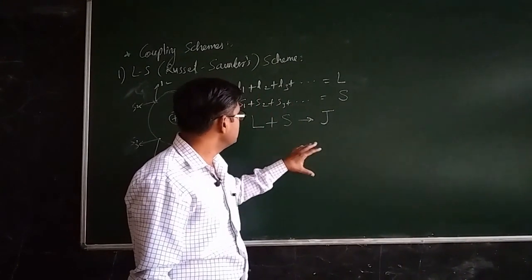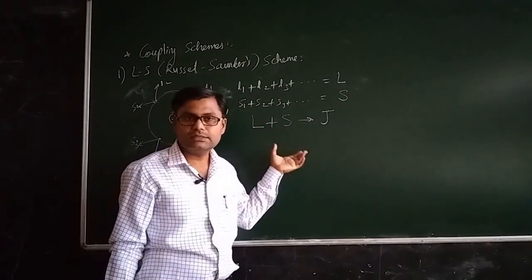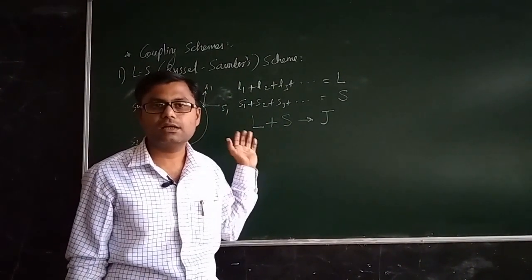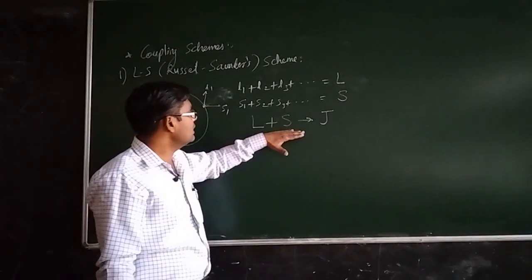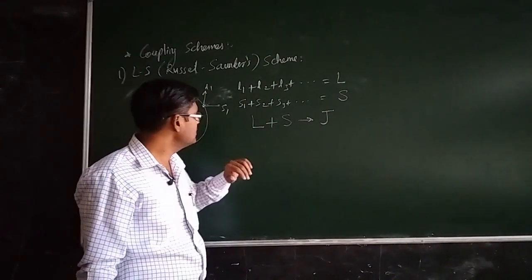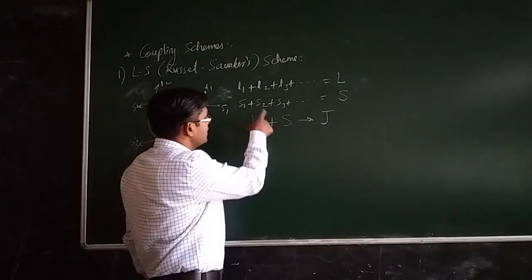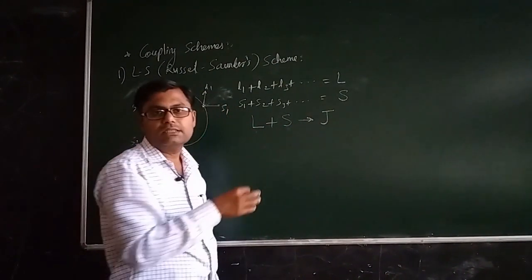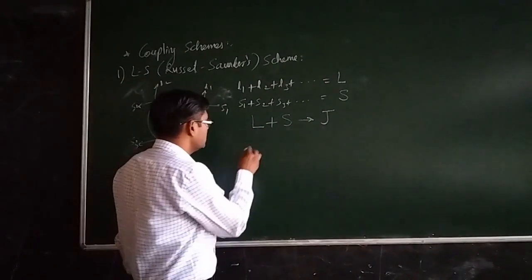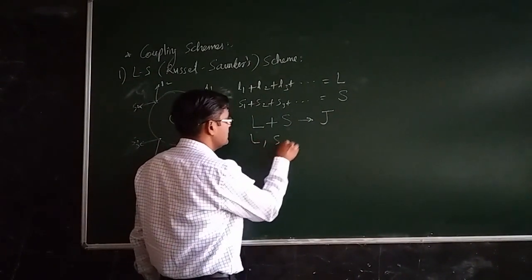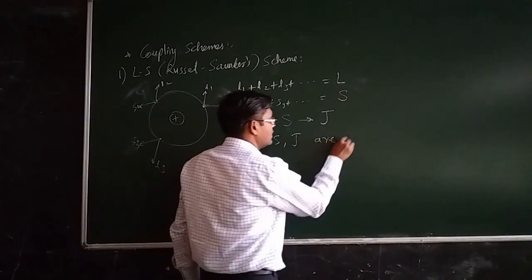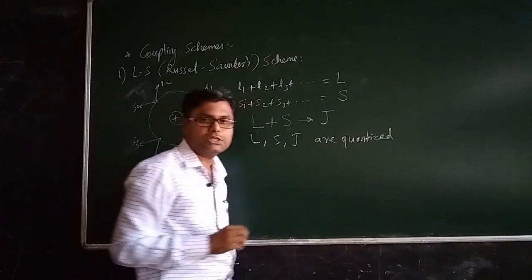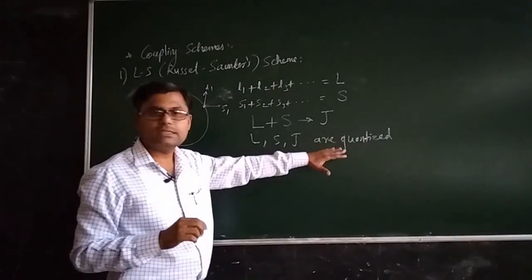So the atomic species in which the interaction of such type exists, such a coupling scheme, is called the LS coupling scheme or Russell-Saunders coupling scheme. Now what are the guiding principles of this particular coupling scheme? We know that the newly formed vectors, capital L, capital S and capital J, are all quantized vectors, quantized in terms of magnitude and also in terms of direction.